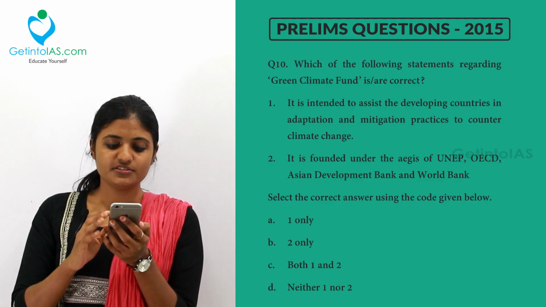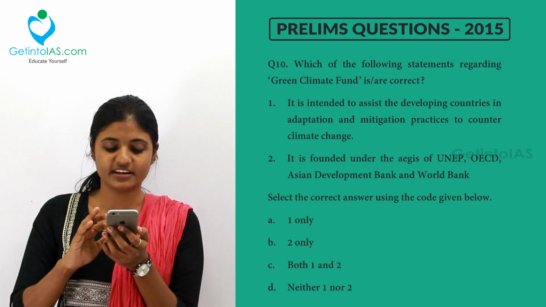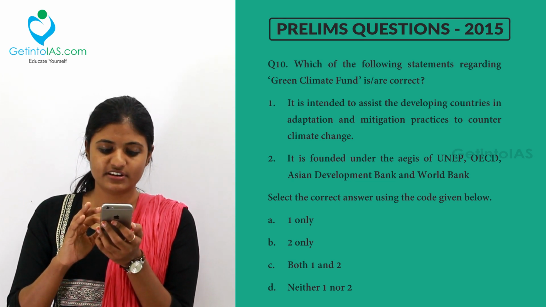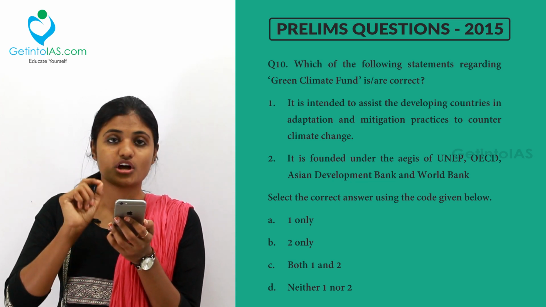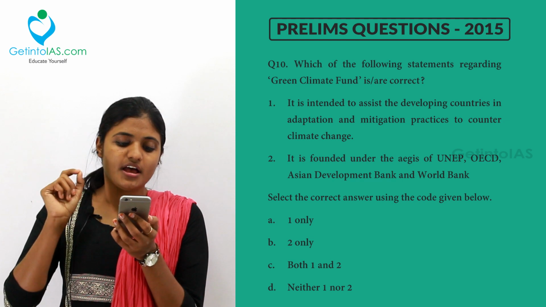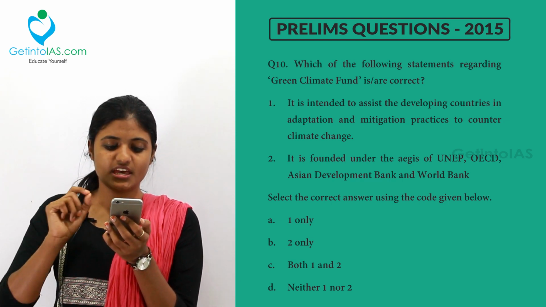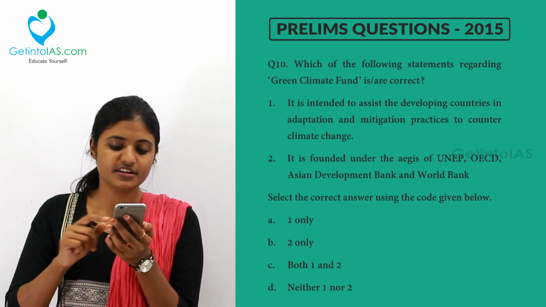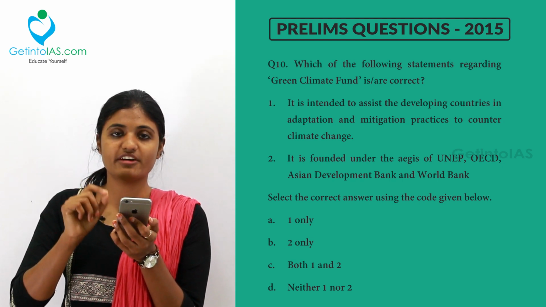Moving to the next question, which of the following statements regarding the Green Climate Fund are correct? First one, it is intended to assist the developing countries in adaptation and mitigation practices to counter climate change. Next one, it is founded under the aegis of UNEP, OECD, ADB and World Bank. The Green Climate Fund is a fund within the framework of UNFCCC.